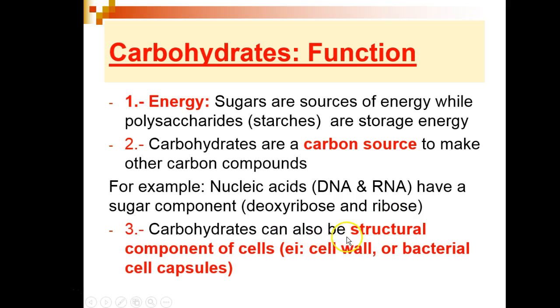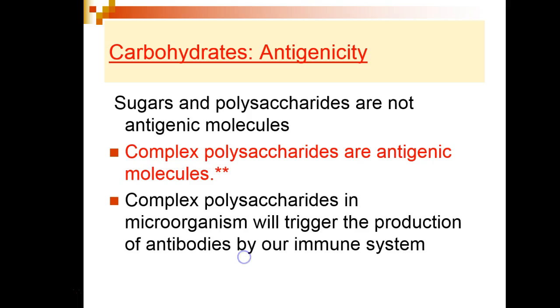Carbohydrates are also used as structural components of cells. We find carbohydrates making cell walls and bacterial capsules. Sugars and polysaccharides are not antigenic molecules.